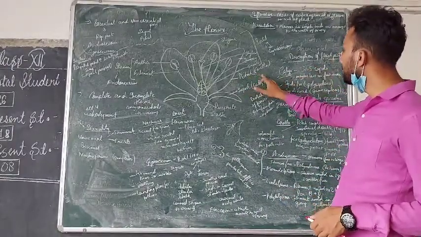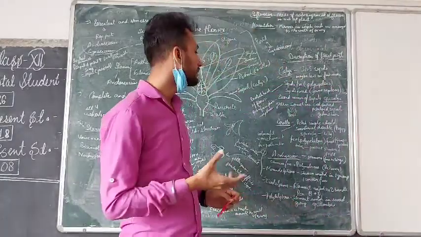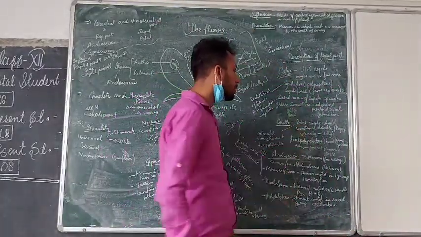Coming to the next part, petals, which are collectively called the corolla. All the petals collectively are called the corolla. They are also called petals.